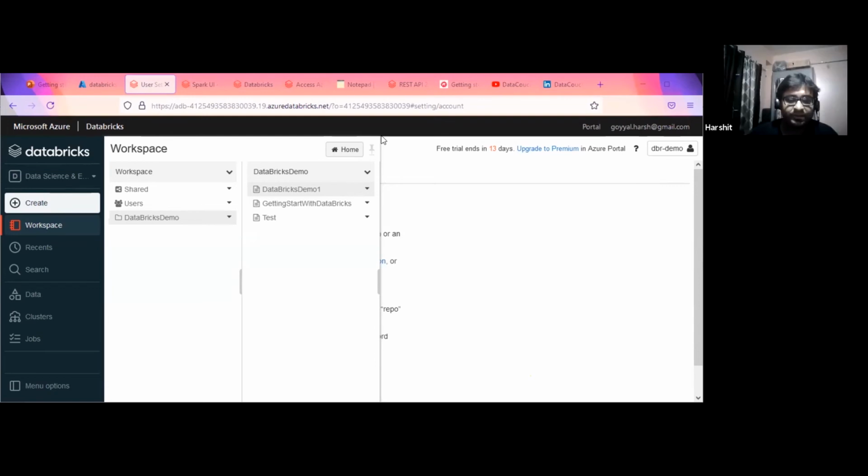In ADF, you can have a pictorial way to do a transformation, like we have in Informatica or DataStage. But in Databricks we don't have that, we can't see the pictorial way. Whenever you run a data flow in ADF, there is a cluster behind the scenes.